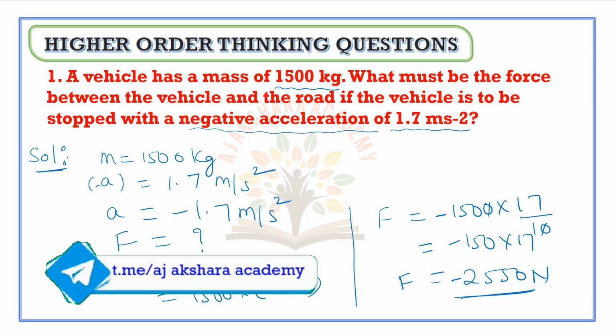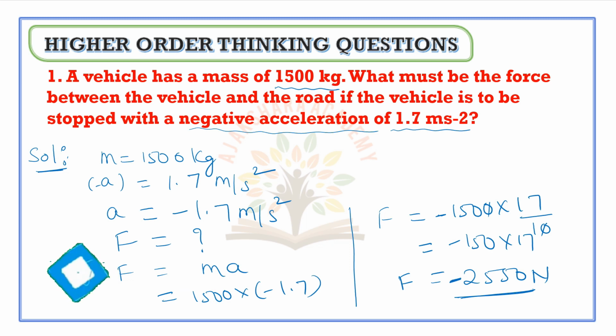Here the negative sign indicates the direction opposite to that of the vehicle. So the force F is equal to minus 2550 newtons.